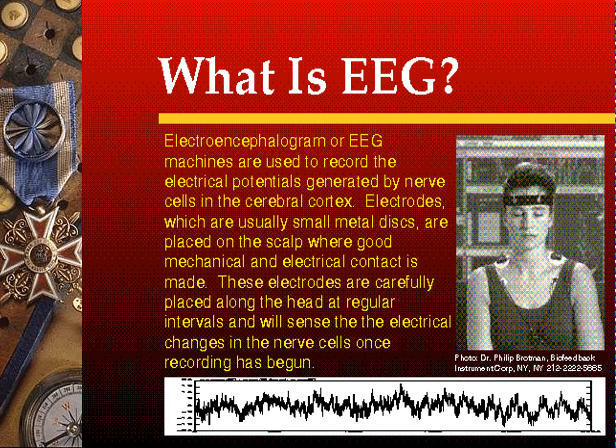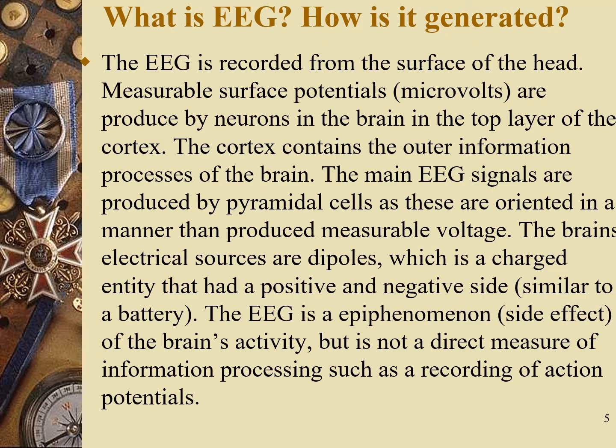What is EEG? An electroencephalogram machine is used to record the electrical potential generated by nerve cells in the cerebral cortex. Electrodes, which are usually small metal discs, are placed on the scalp where good mechanical and electrical contact is made. These electrodes are carefully placed along the head at regular intervals and will sense the electrical changes in the nerve cells once recording has begun. The EEG is recorded from the surface of the head.